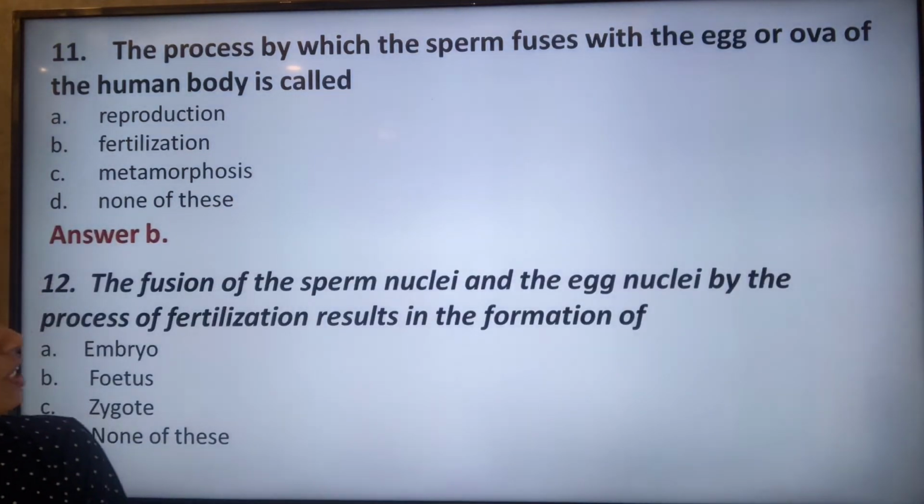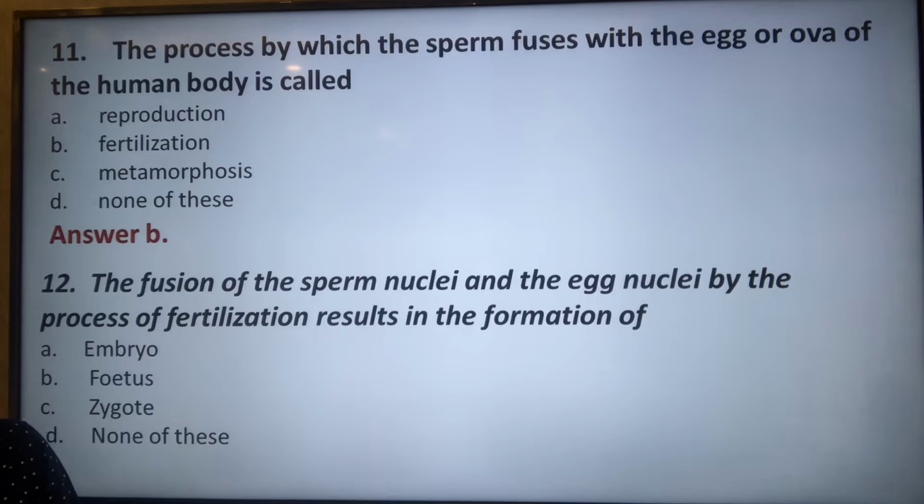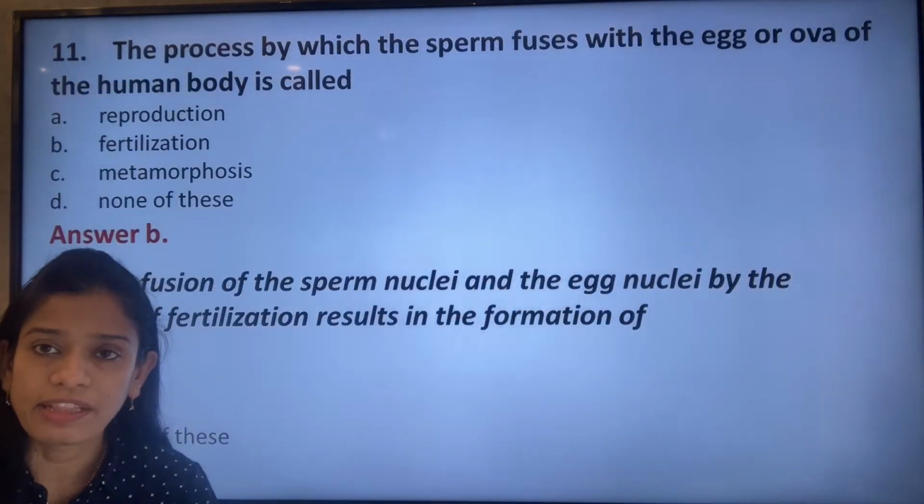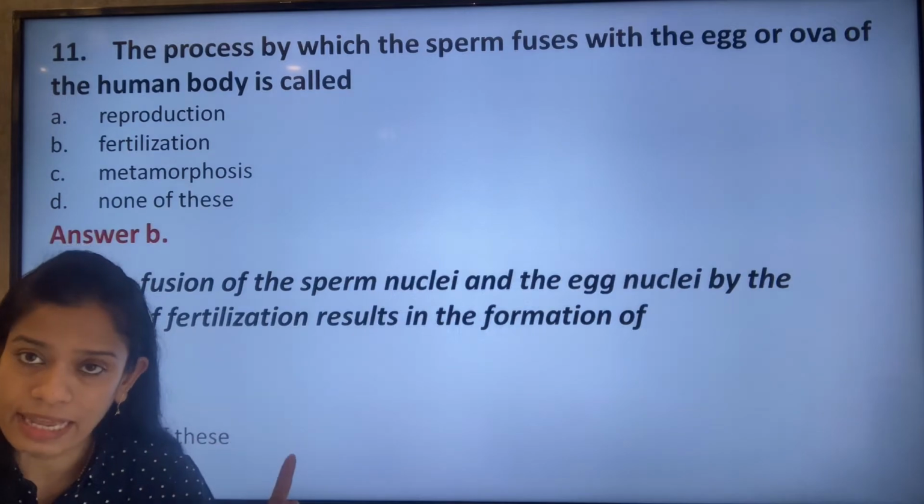The next question: the fusion of the sperm nuclei and the egg nuclei by the process of fertilization results in the formation of embryo, fetus, zygote, or none of these. The correct answer is the formation of the zygote, that is option C. Please remember that immediately after the fusion of the male and the female gametes, it is called the zygote.